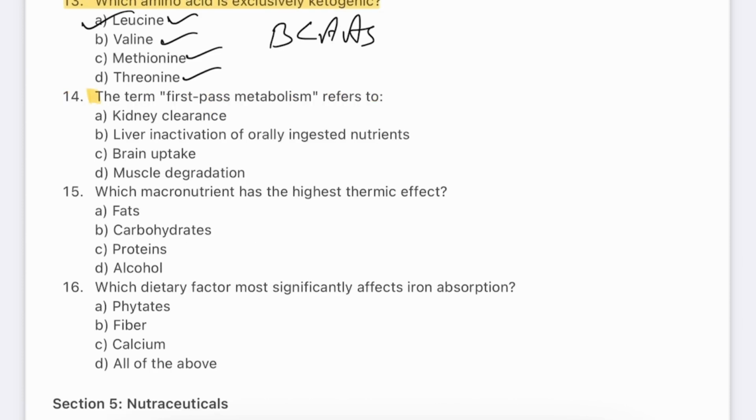Question number 14. The term first phase metabolism refers to: kidney clearance, liver inactivation of orally ingested nutrients, brain uptake, muscle degeneration. The answer will be B, liver inactivation of orally ingested nutrients.